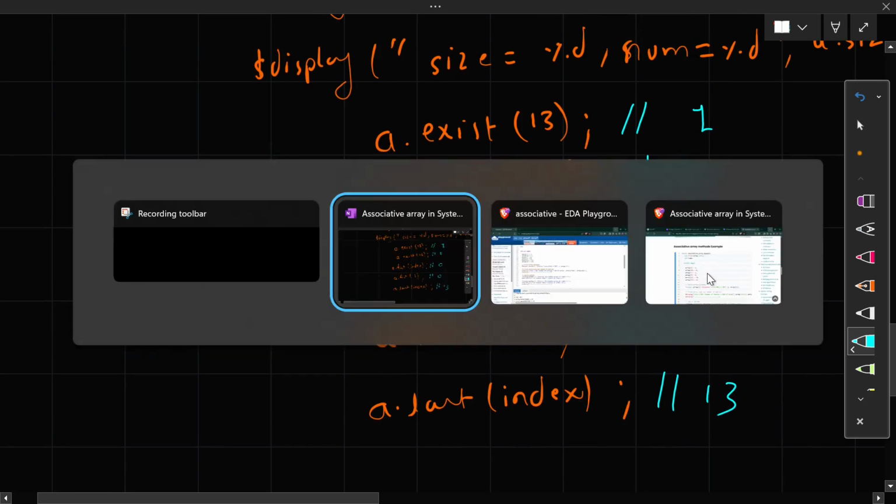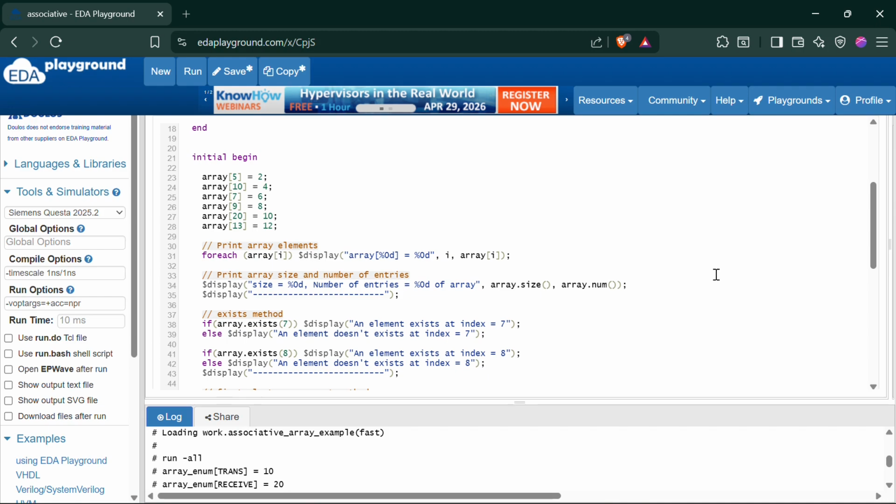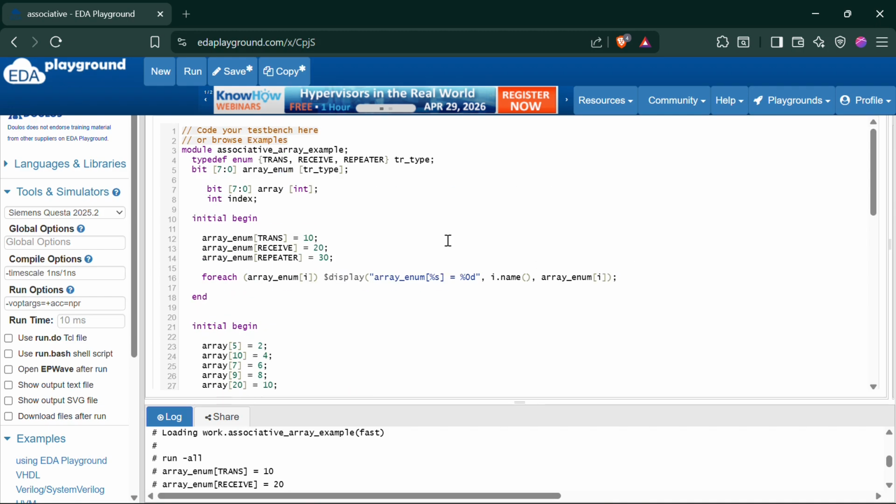Now I will also explain with code. This is another code where you have used typedef for defining that enum as a type, which is trans, receiver and repeater, which you have given a data type named tr_type.